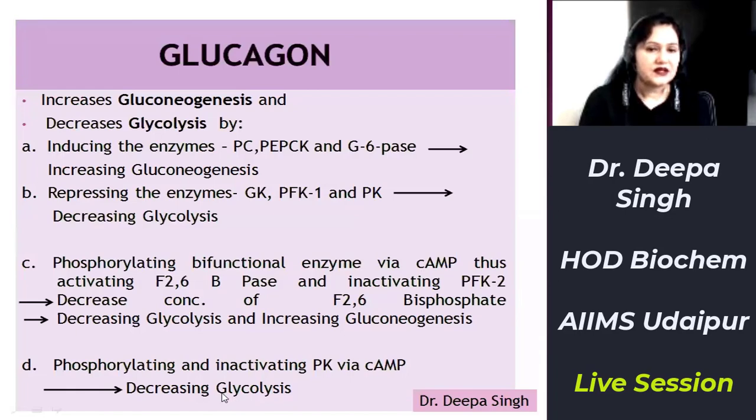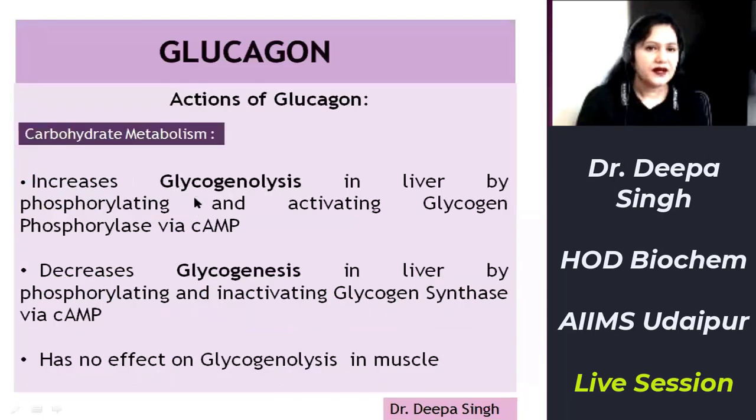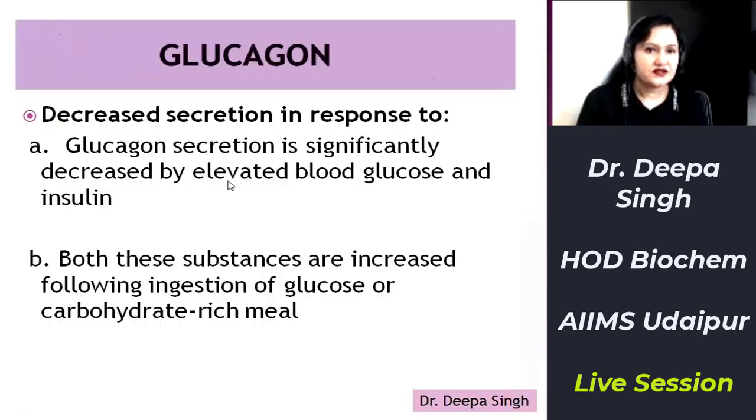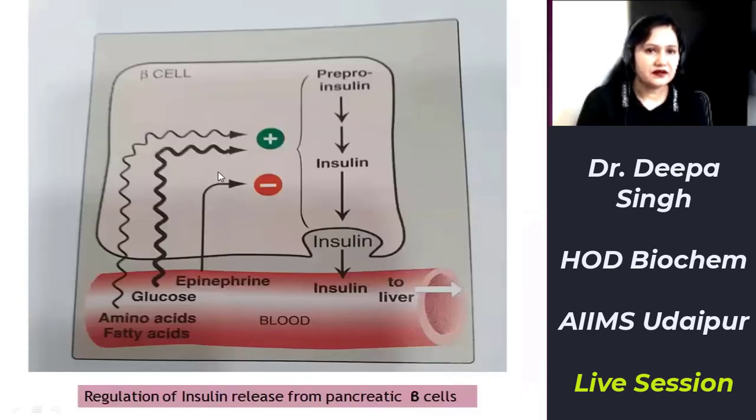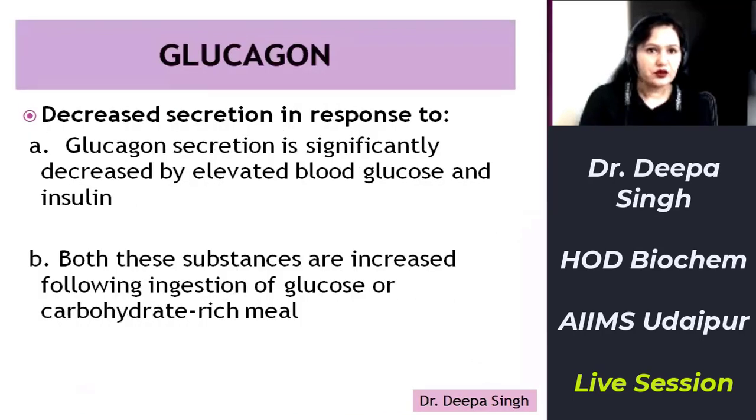Third, it inhibits glycolysis by phosphorylating and inactivating pyruvate kinase. So glycolysis is decreased. By increasing glycogenolysis and gluconeogenesis, and by inhibiting glycogenesis and glycolysis, it increases the blood glucose level. So the function of glucagon is to increase blood glucose concentration.